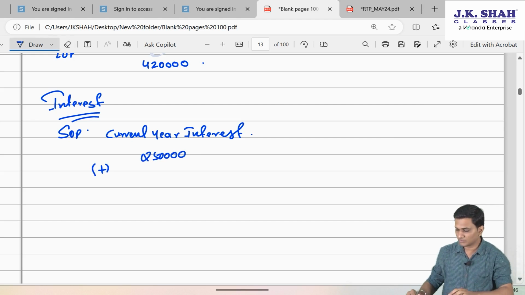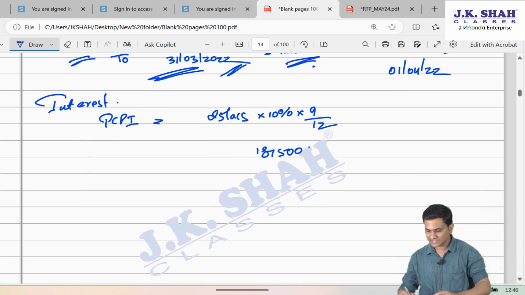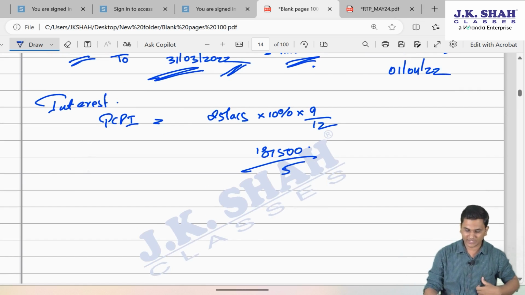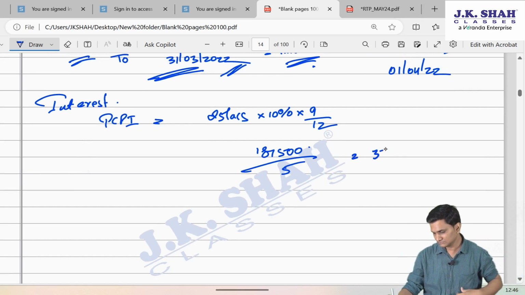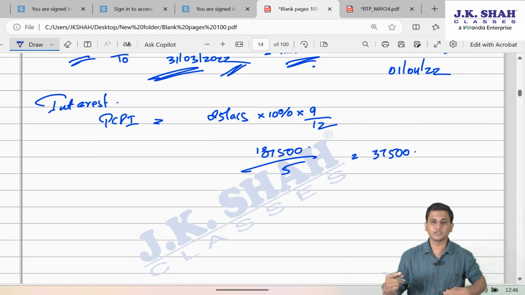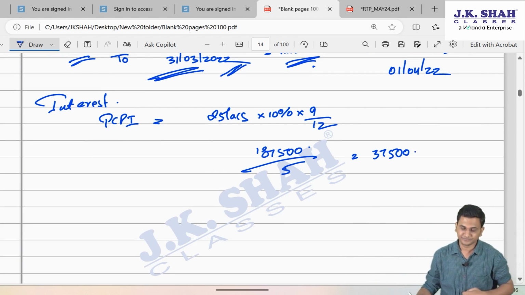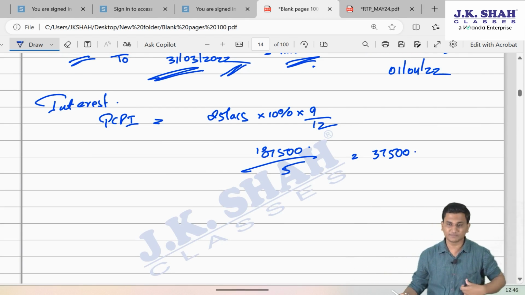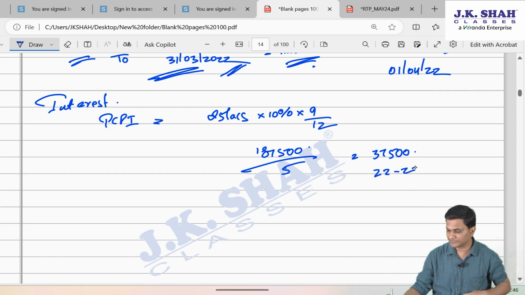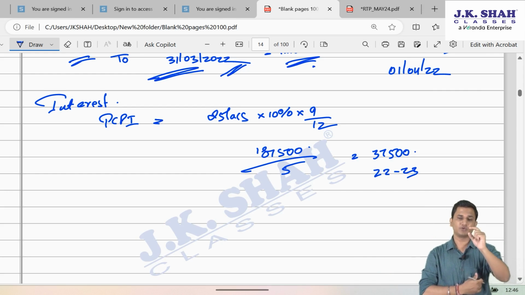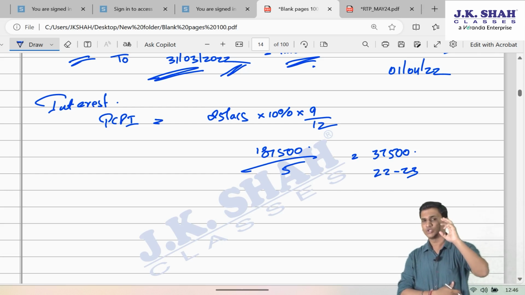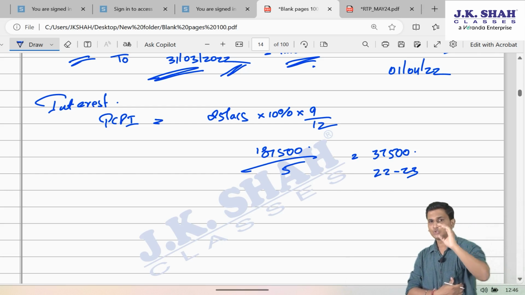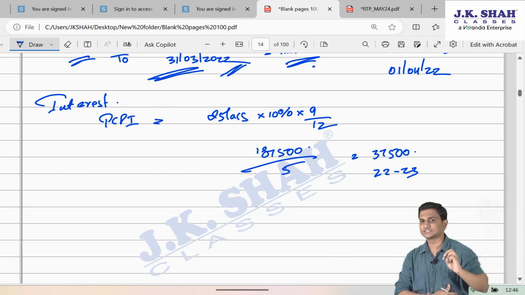Plus whatever is this PCPI that is allowed as a deduction in 5 equal annual installments starting from the year in which construction is completed. Since the construction is completed in the year 22-23, sir, in 22-23 you will get 1/5 of PCPI, 23-24, 24-25, 25-26 and 26-27.